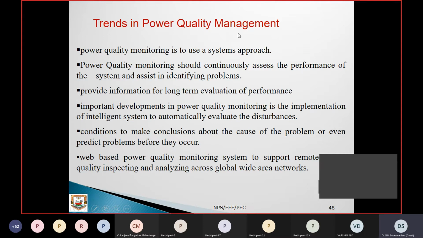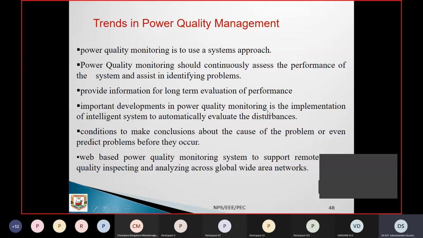Trends in power quality management. Power quality monitoring is to be used as a systems approach, and it should continuously assess the performance of the system and assist in identifying the problems. Okay, so it can continuously assess, identify problems, and provide information for long-term performance evaluation. That is the important thing. The recent trend going on in power quality management is for long-term performance evaluation.